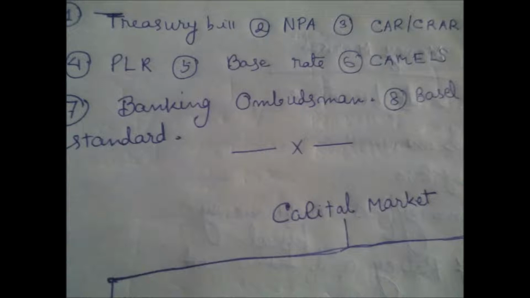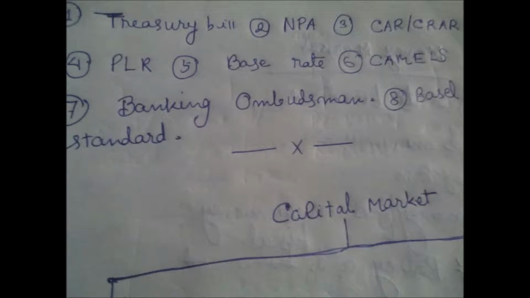There are some other terms regarding money market which you have to keep in mind while reading. Number one, treasury bill; number two, non-performing asset; number three, capital adequacy ratio; number four, prime lending ratio; number five, base rate; number six, CAMELS; number seven, banking ombudsman. While reading banking ombudsman, you have to read very carefully. Whether you have to give any fee while applying to a banking ombudsman? Who are the officers of banking ombudsman? Whether it is totally free of cost.